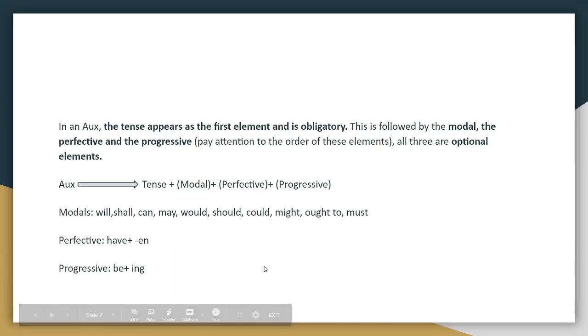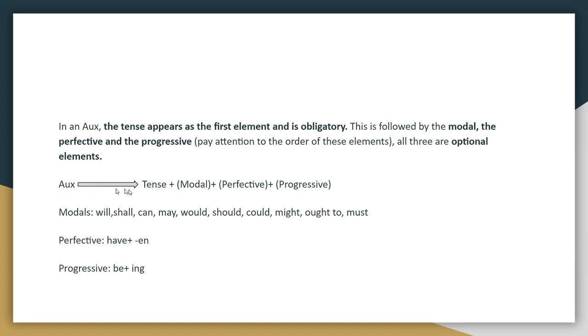In an auxiliary, the tense appears as the first element and is obligatory. So we have already discussed this. This is followed by modal, the perfective and progressive, and these three elements are optional. But you have to pay attention to this particular order. So the tense comes first, then the modal, then the perfective, and then the progressive. But only tense is obligatory. The rest of the items are optional.